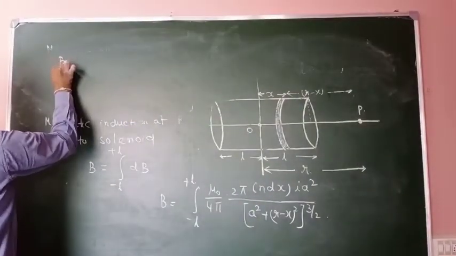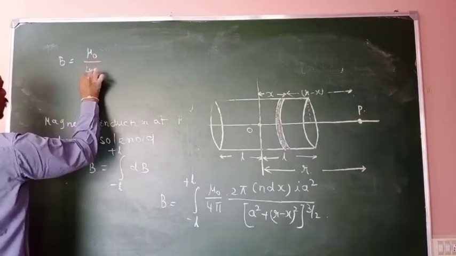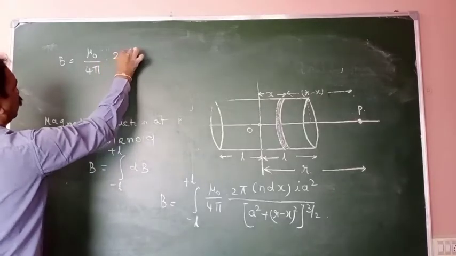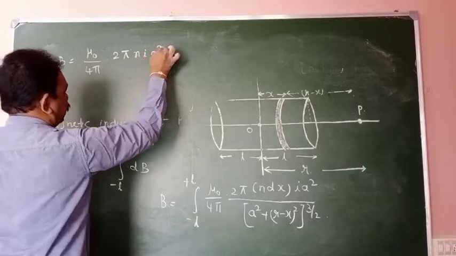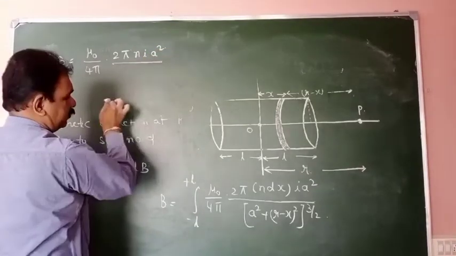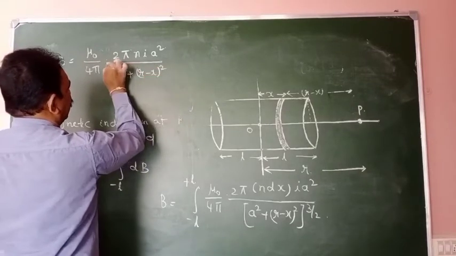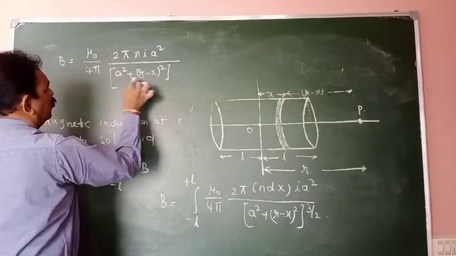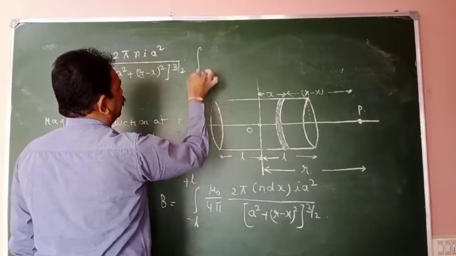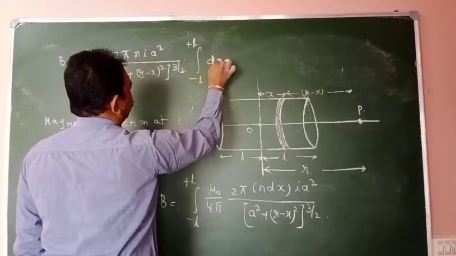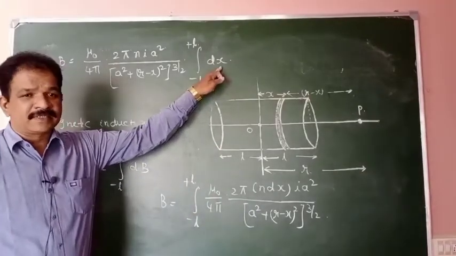B is equal to μ0 by 4π, 2π n I a² by (a² plus (R minus x)²) whole power 3 by 2, into the integral from minus L to plus L of dx. The integration of dx will be x.